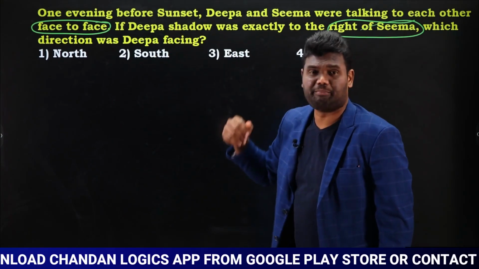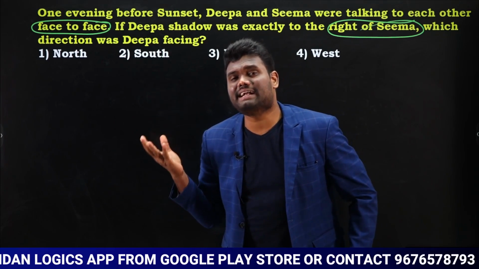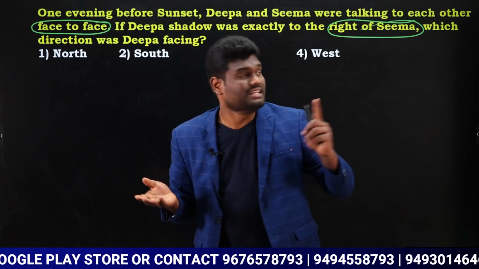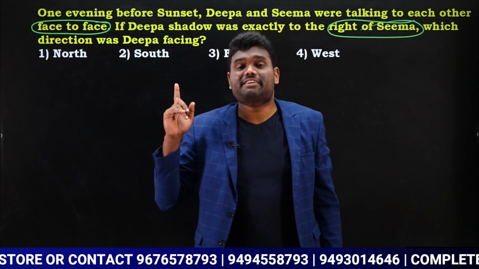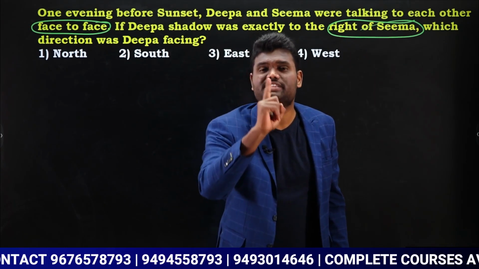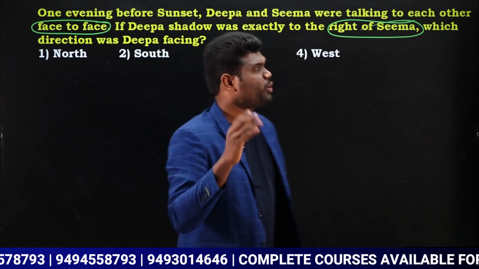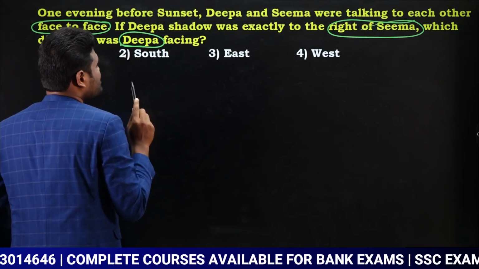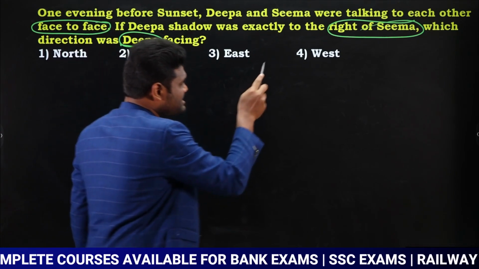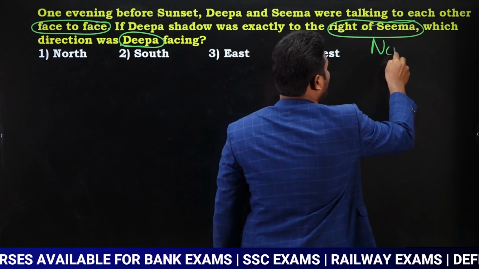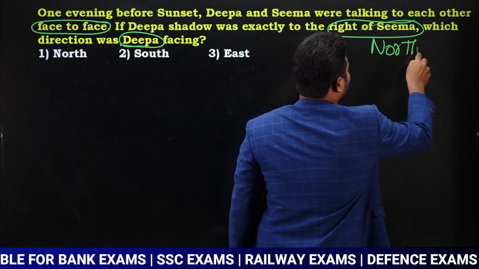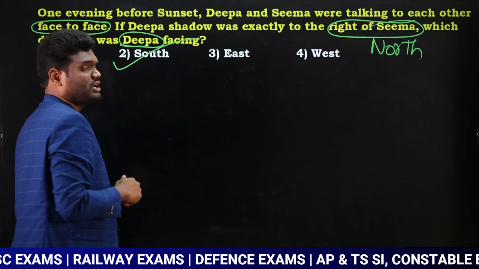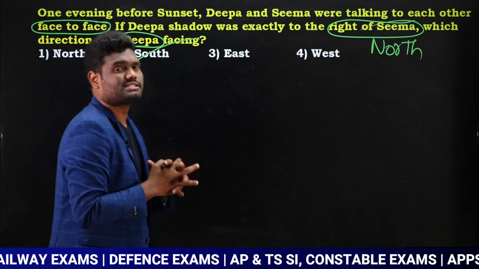Evening time, right hand side. Evening time right hand side means the person is facing towards the north direction. So Seema, right hand side, evening time, so Seema is facing towards the north direction. Look at the question. The question is asking about whom? The question is asking about Deepa. As the question is asking about Deepa, if Seema is facing towards north, then Deepa should face opposite. Opposite means Deepa should face south. So the answer for this question is going to be south direction.